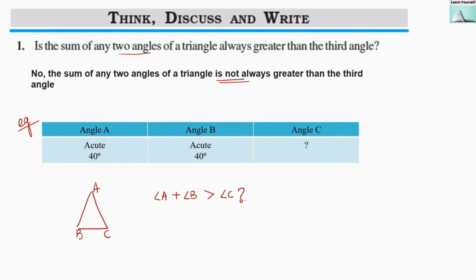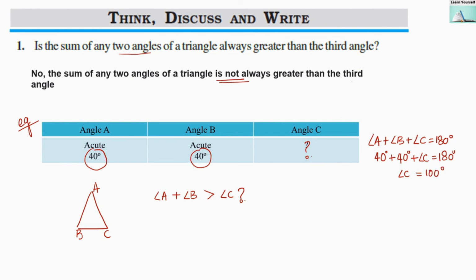Let us take this for example. Angle A is 40 degrees. Angle B is also acute, and that is 40 degrees. Now if we take these two measures for angle A and angle B, then what will be the measure of angle C? With the angle sum property, angle A, B and C should be equal to 180 degrees. We have 40 degrees and 40 degrees for angles A and B, so angle C will be equal to 100 degrees.